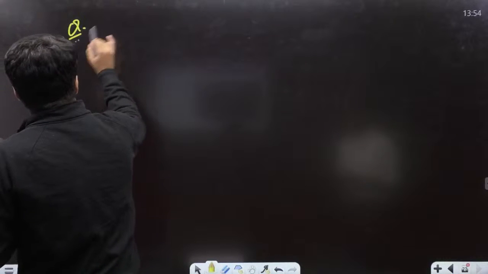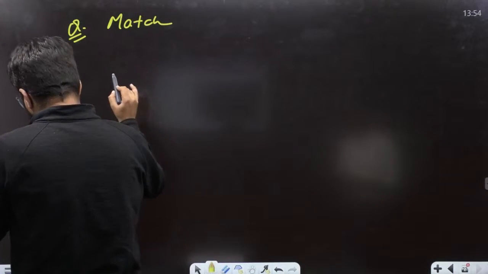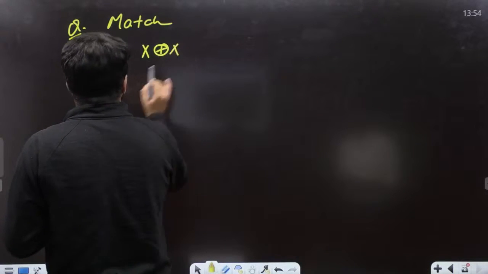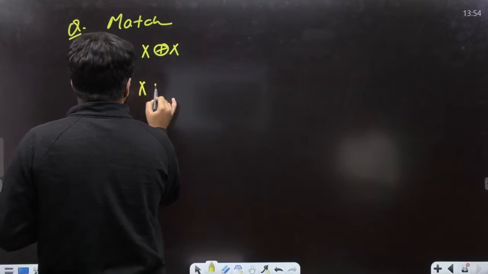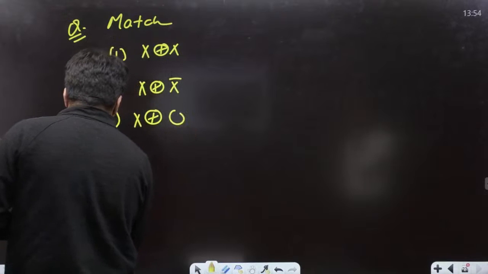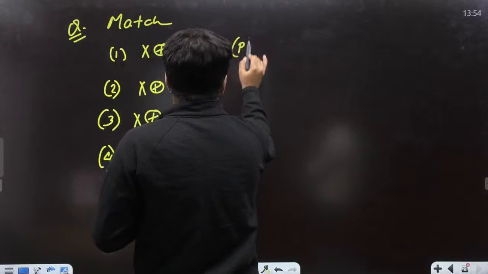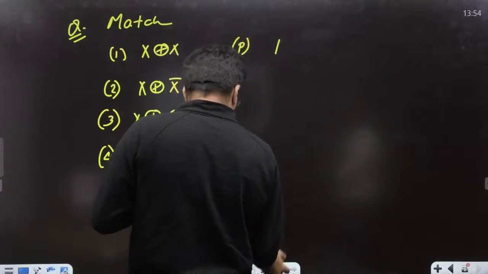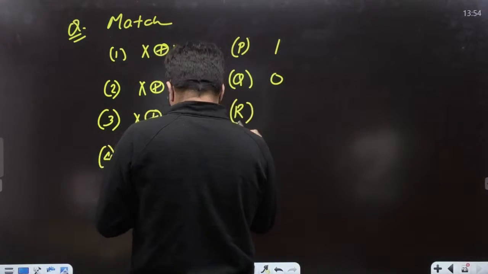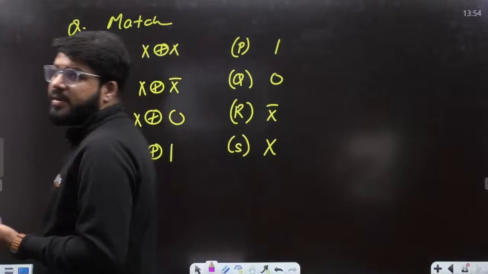Okay. You have to just match the following. 1: X XOR X, a basic, very fundamental XOR property. 2: X XOR X bar. Option number 3: X XOR 0. Option number 4: X XOR 1, right? And P is 1. Q is given to you as 0. R is the next statement, given to you as X bar, and S is given to you as X. Quickly match them, tell me.